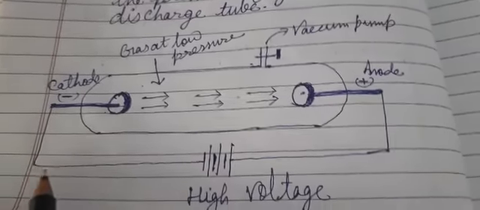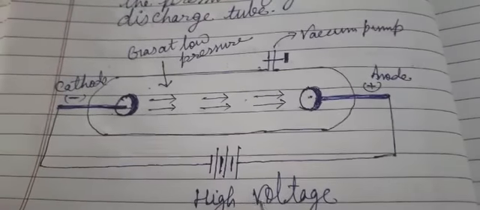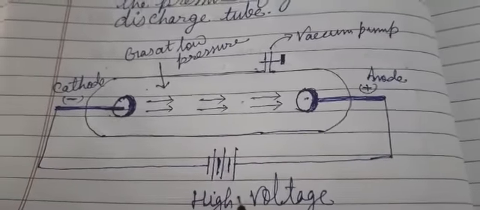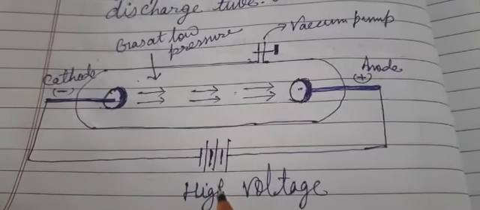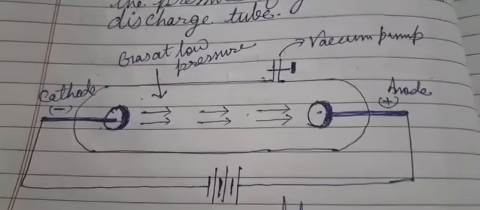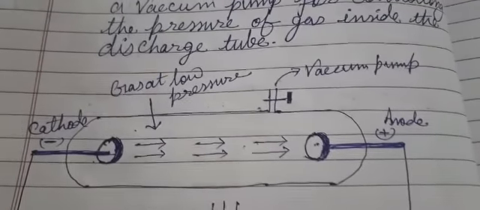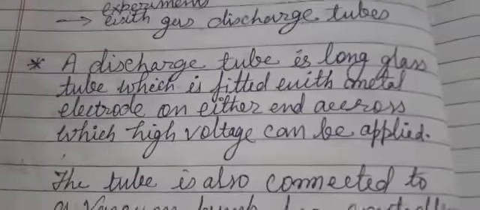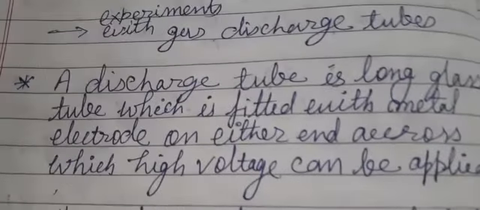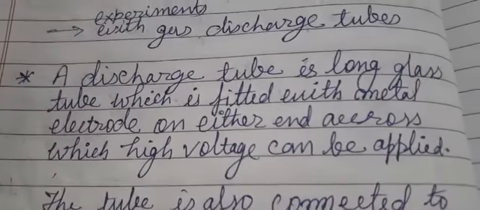And this is connected to high voltage, around 10,000 volts of electricity. This is called the gas discharge tube. So what are the things in this gas discharge tube?